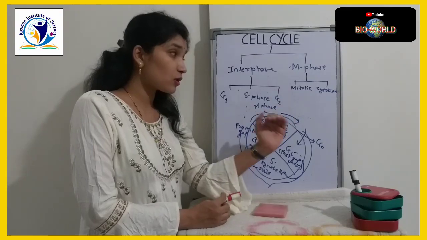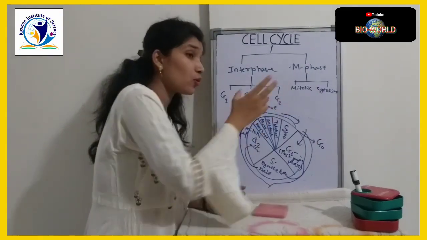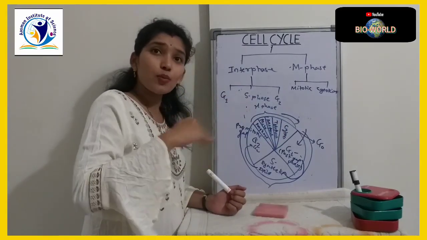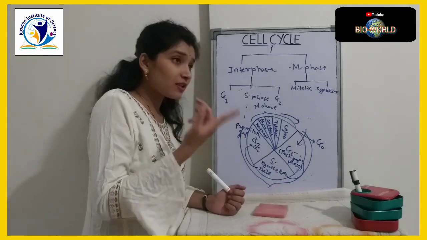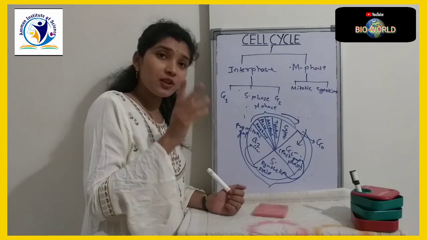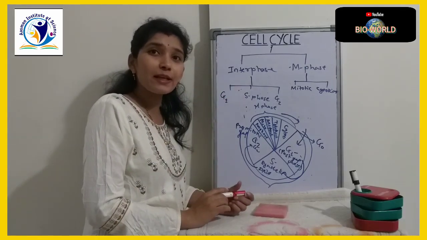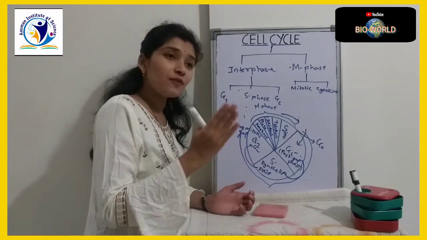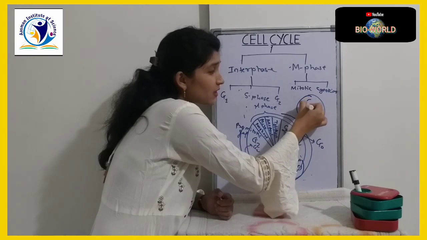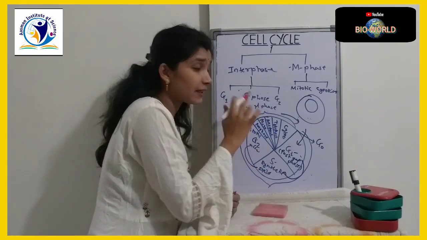In mitotic phase, the chromosome number is replicated. Chromosomes are present in the nucleus, and in the nucleus itself the chromosome numbers are replicated. After the number of chromosomes gets doubled in a single cell, the nucleus is divided, and that process we call karyokinesis.